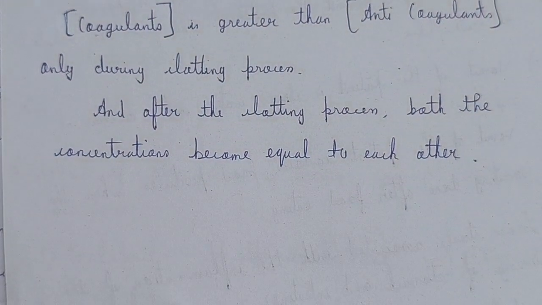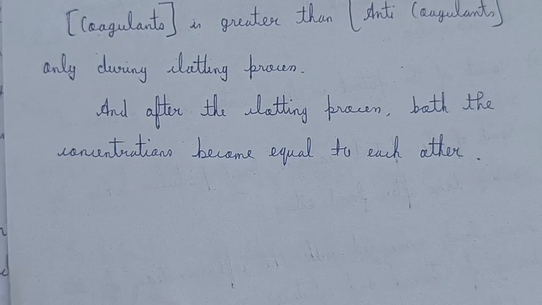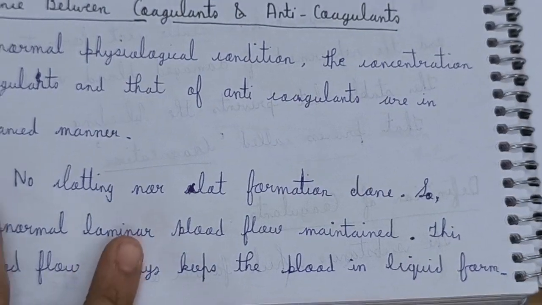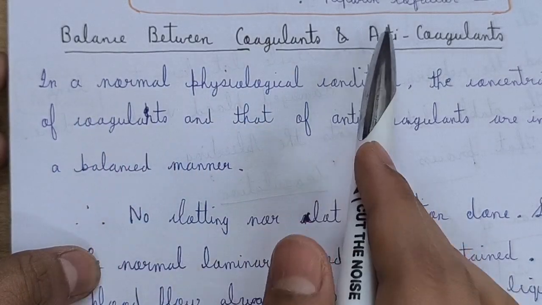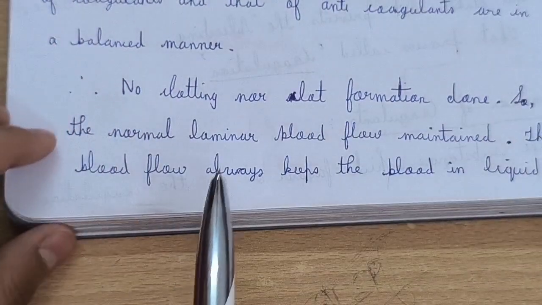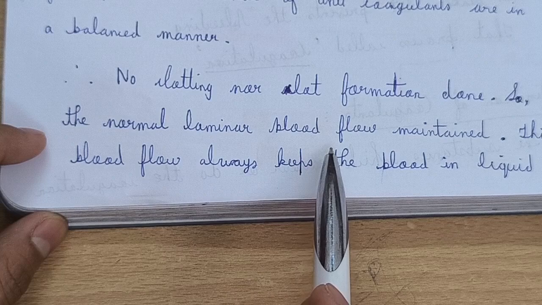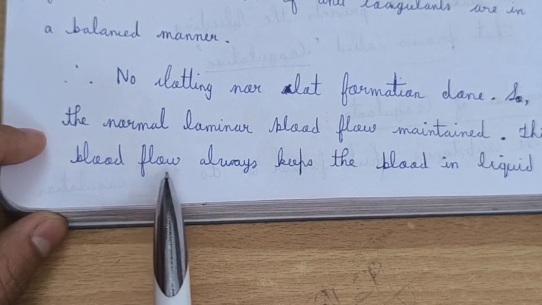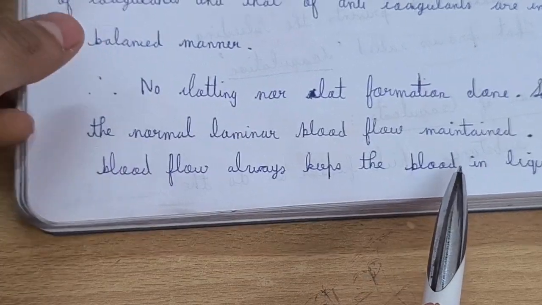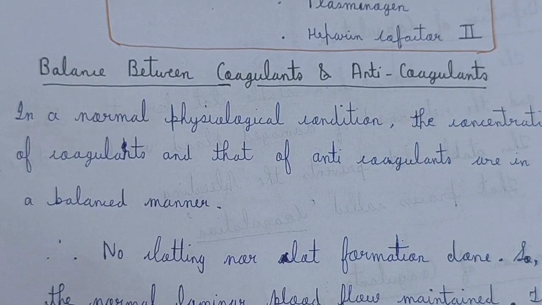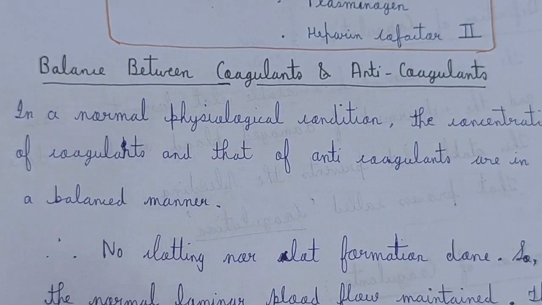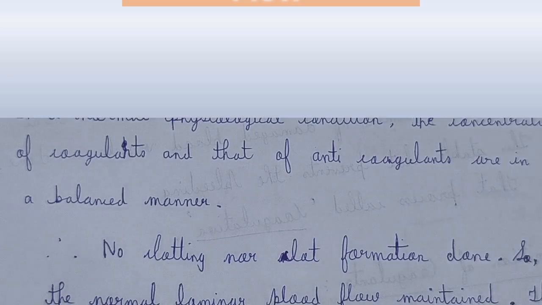So these are the factors by which the balance between anticoagulants and coagulants is maintained. These keep the blood flow in a normal laminar way, and due to the maintenance of the normal laminar blood flow, the blood always remains in a liquid form. This is the main reason, the balancing factor, that makes the blood liquid.